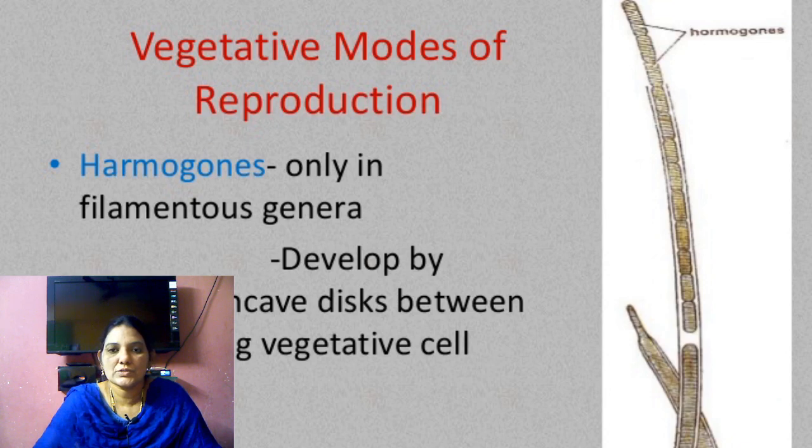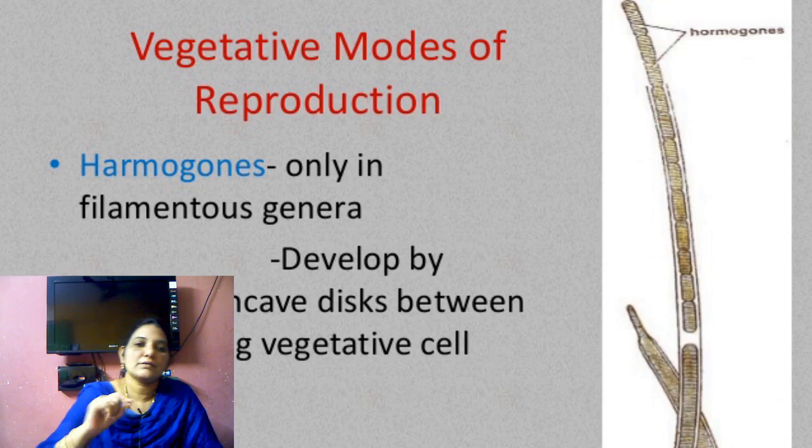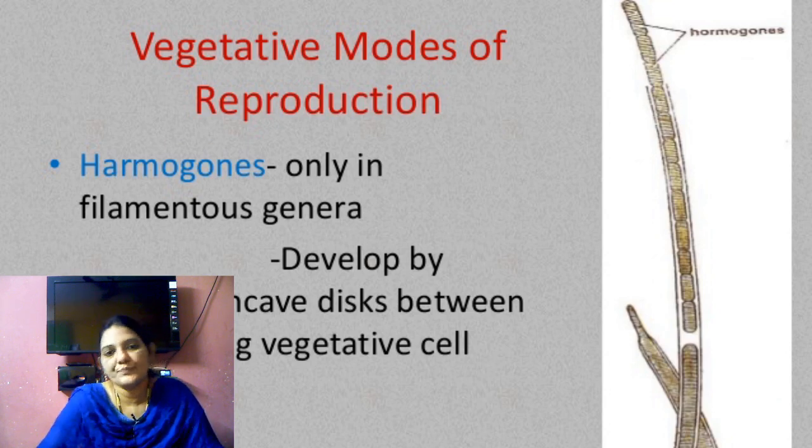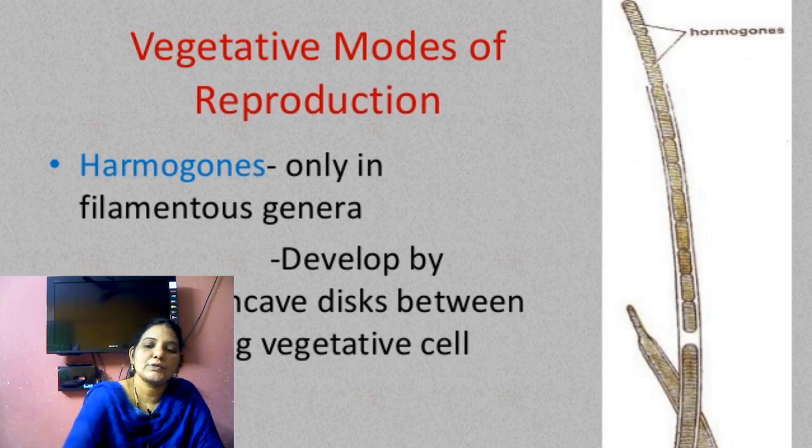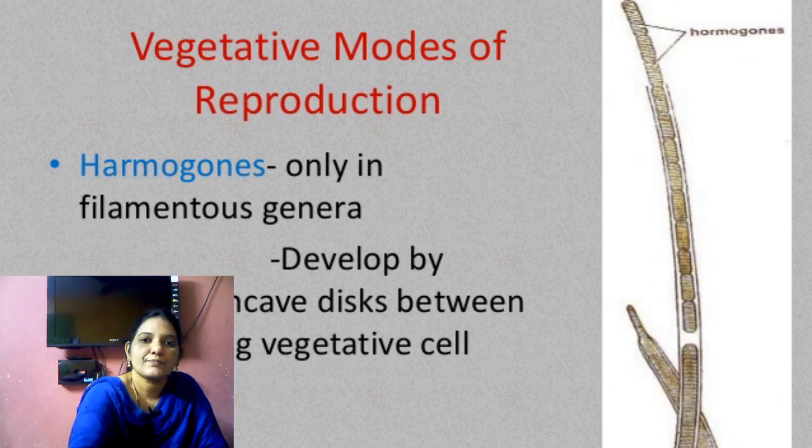Then they separate from the thallus and break off. That piece is called hormogonia, and it develops as a new thallus.